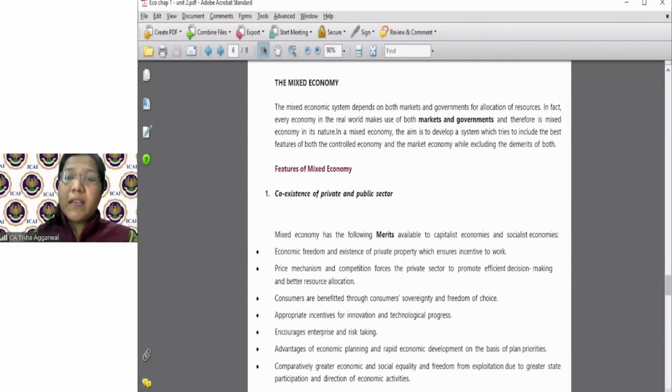तो मिक्स्ड इकोनॉमी की अगर हम बात करते हैं तो दैट इज अबाउट द यूज ऑफ बोथ मार्केट एंड द गवर्नमेंट। They say that whenever you are developing a system, there should be a benefit of the private entrepreneur, but a benefit of this fact also that everybody gets the chance, every segment. So the public sector and the private sector come together.